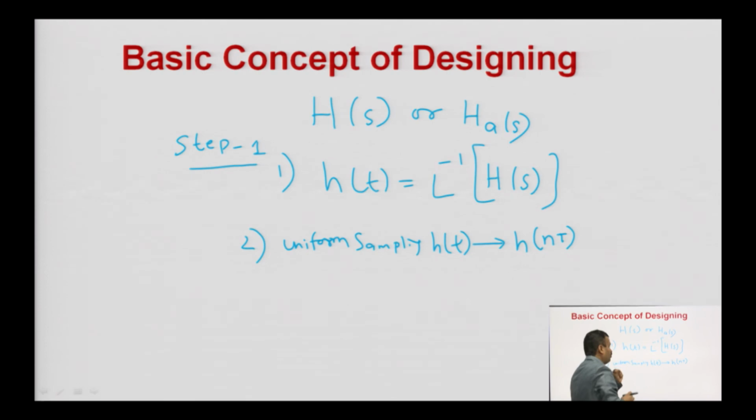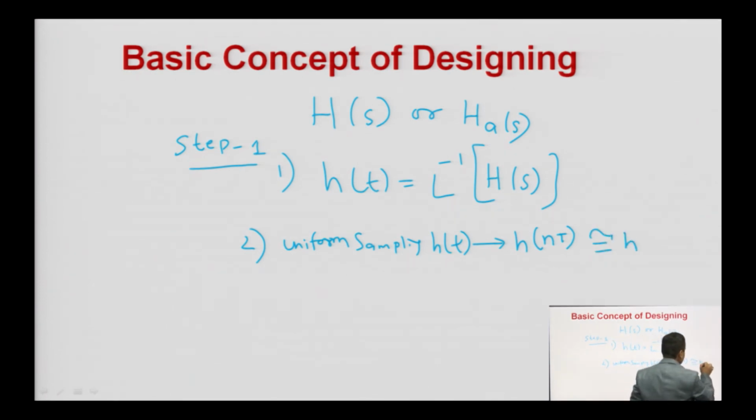Now, you have to do the sampling in this h(t). This is the basic, that is why it is called impulse invariant method, and you will get your h(n) here. h(n) is what? h(n) is your impulse response of the digital filter. So, in the second step you will have the impulse response of the digital filter, that is small h(n).